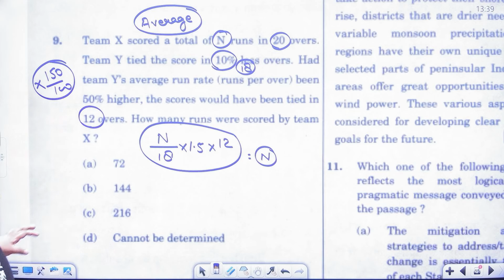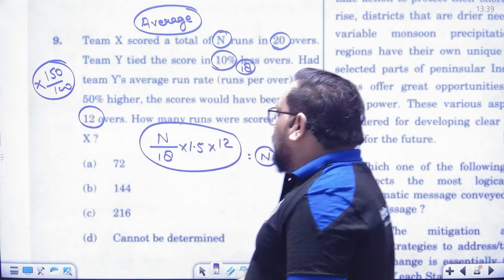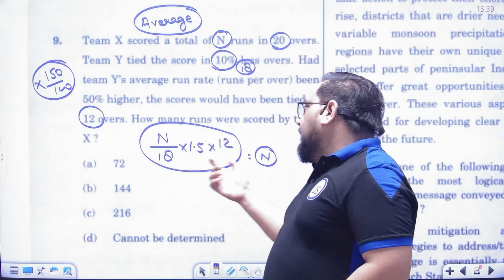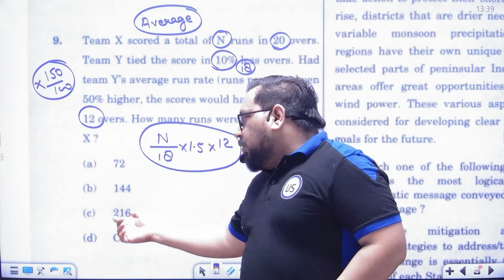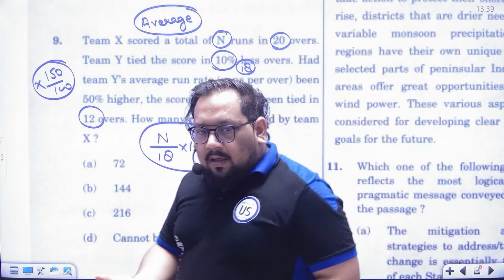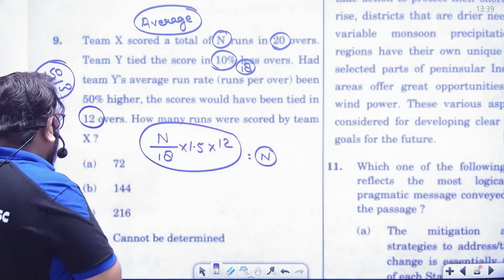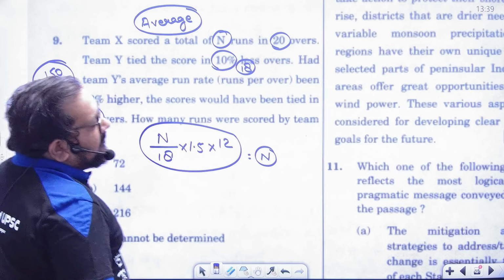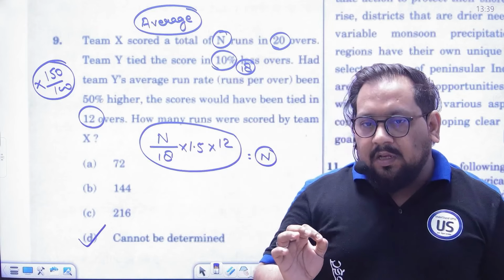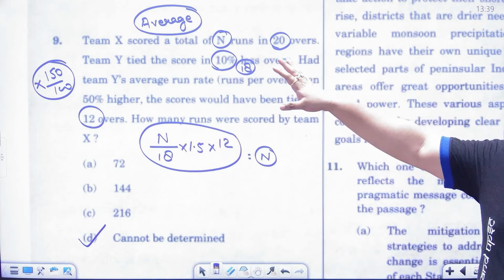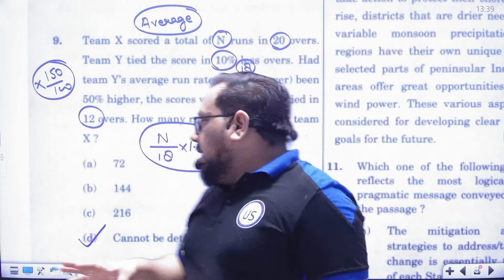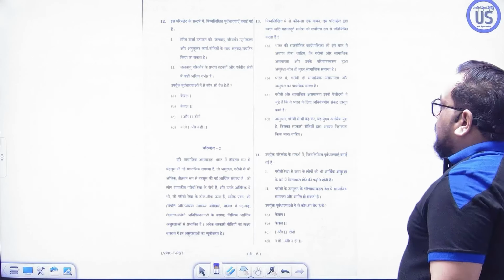No. Now just put 72. You will get again 72. If you put 144, you will get 144. If you put 216, you will get 216 again. Okay. So answer is cannot be determined how much is scored by X. Okay. So average, literally average has so many easy questions. Okay. Now check out more questions.